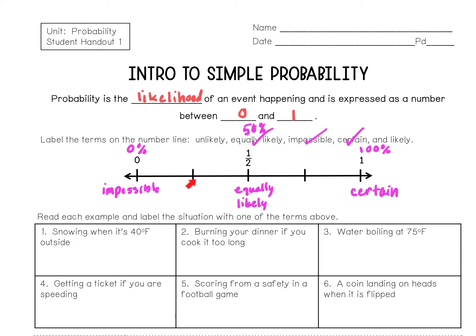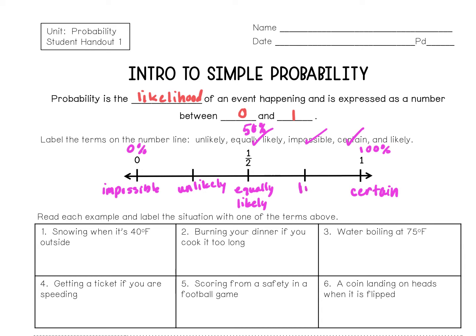So the in-between lines, if I'm between it being impossible and equally likely, there would be the word unlikely. So it may happen, but it's unlikely to happen. The odds are not in favor of something happening between 0 and 50%, or between 0 and 1/2. And then just the opposite of that would be likely. So if it's between a 50% chance and a 100% chance, or between 1/2 and 1, that's going to be likely. So let's write that word in.